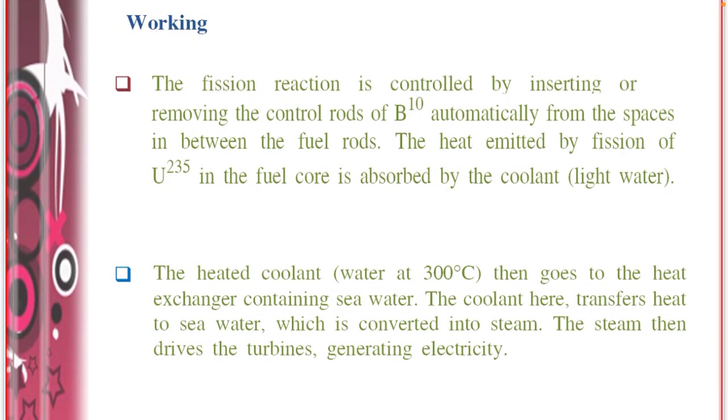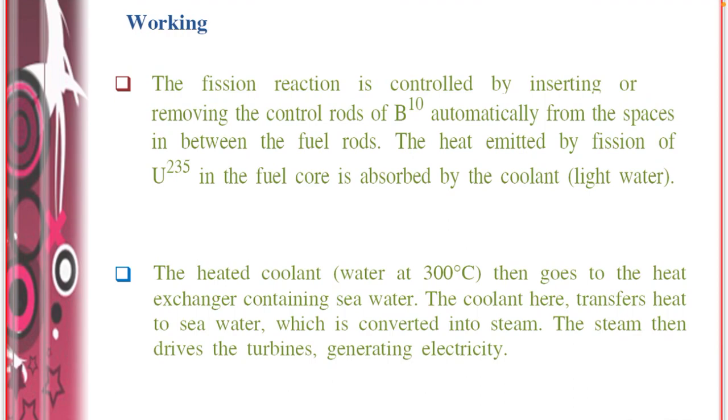Then the working of this light water nuclear power plant. The fission reaction is controlled by inserting or removing the control rods automatically in the spaces between the fuel rods. The heat emitted by the fission of uranium 235 in the fuel core is absorbed by the coolant, light water. Once we insert the fuel rods and remove the control rods, the chain reaction starts with the thermal neutrons. After the chain reaction, the heat produced is carried by the coolant to the heat exchanger. So, in the heat exchanger, what will happen? The steam rotates the generator, thereby electricity is produced.